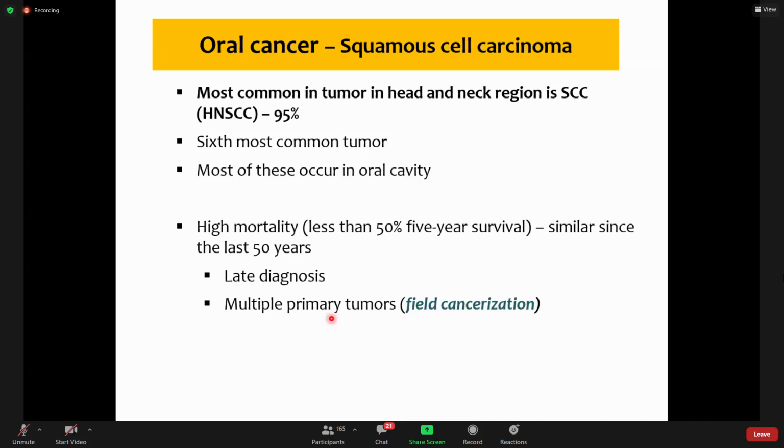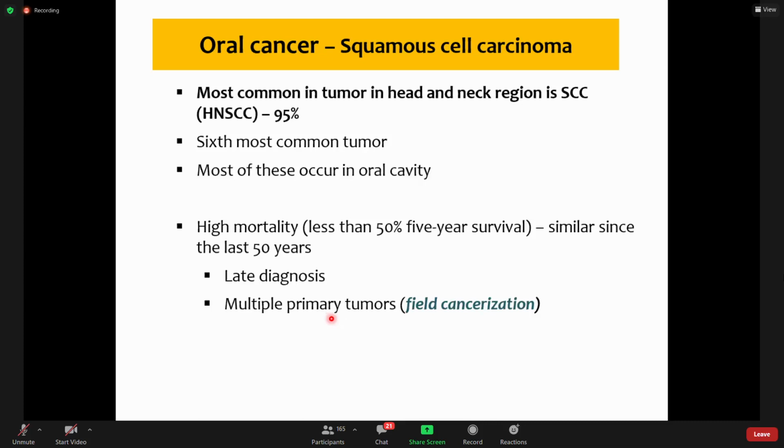If a patient survives for 5 years, for example, there is a 35% chance that he will develop a second primary tumor. The problem with that second primary is that the patient is already undergoing therapy, being treated for the first primary. So the second primary is devastating. It is lethal, and this causes the mortality.